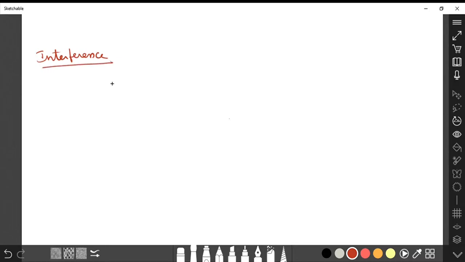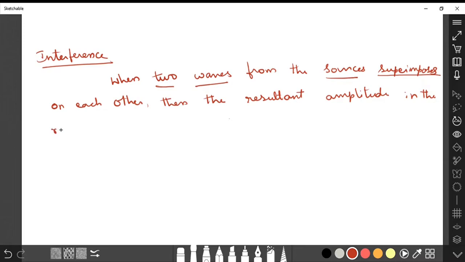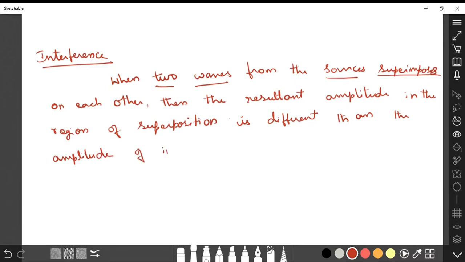When two waves from the sources superimpose on each other, then the resultant amplitude in the region of superposition is different from the amplitude of the individual waves.